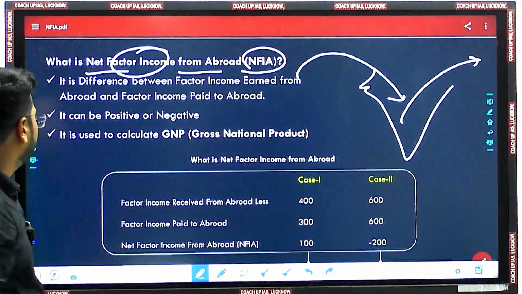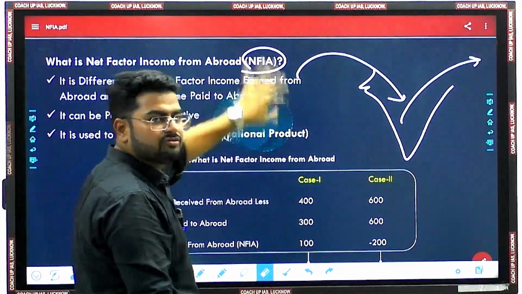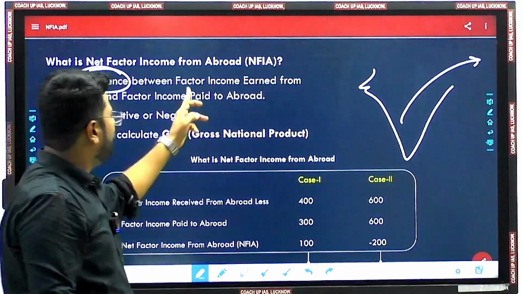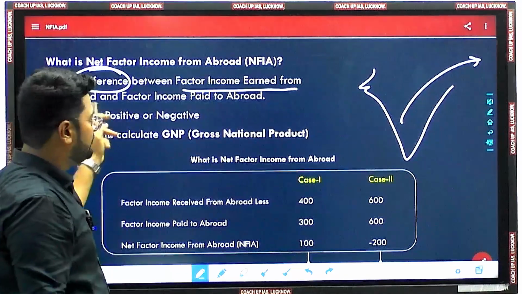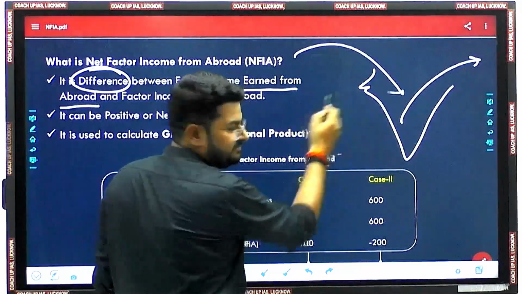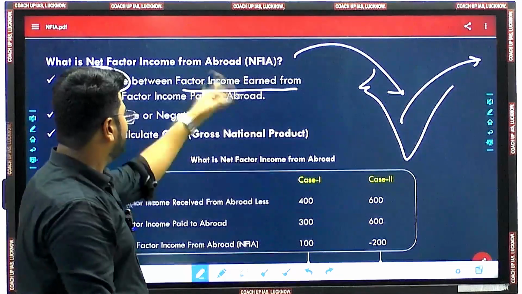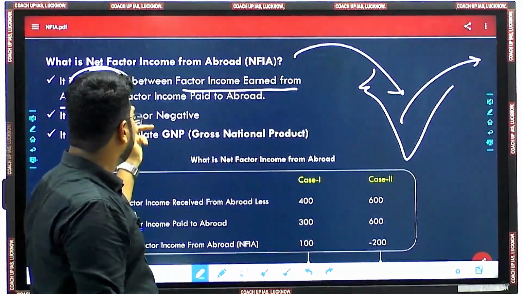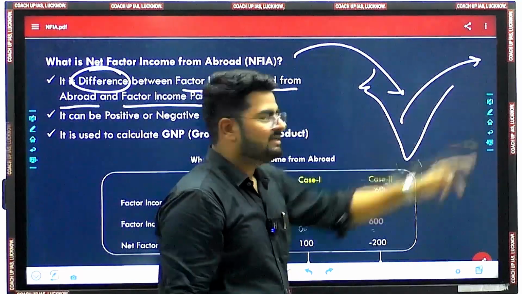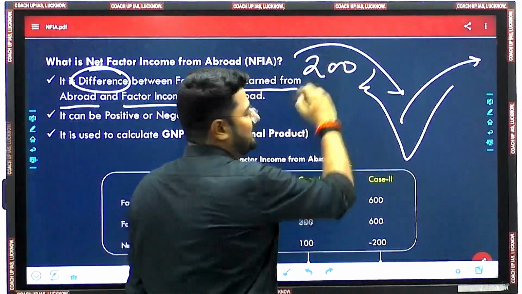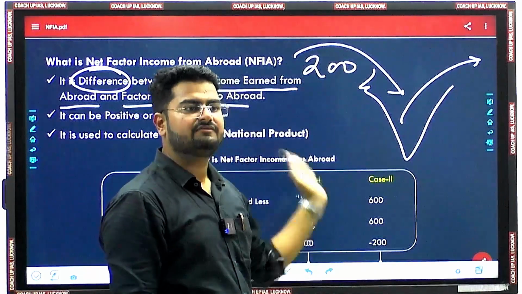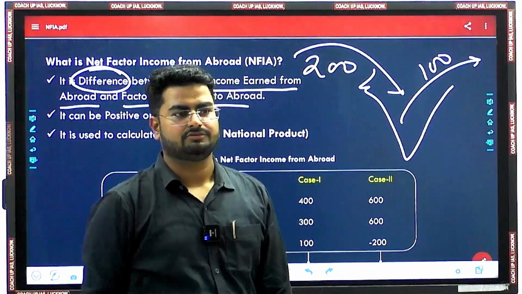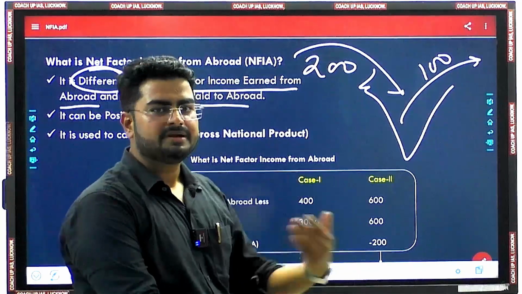So basically it is the difference between factor income earned from abroad, the income which is coming from abroad into India, and factor income paid abroad. Let's say 200 rupees is coming as factor income from abroad, and 100 rupees is leaving India to somewhere else as factor income paid abroad.